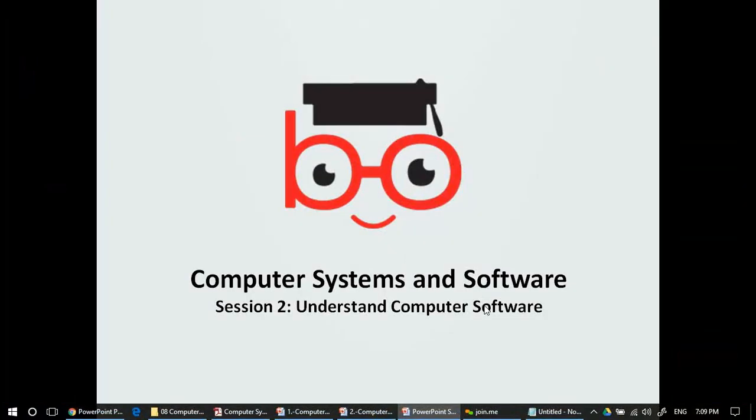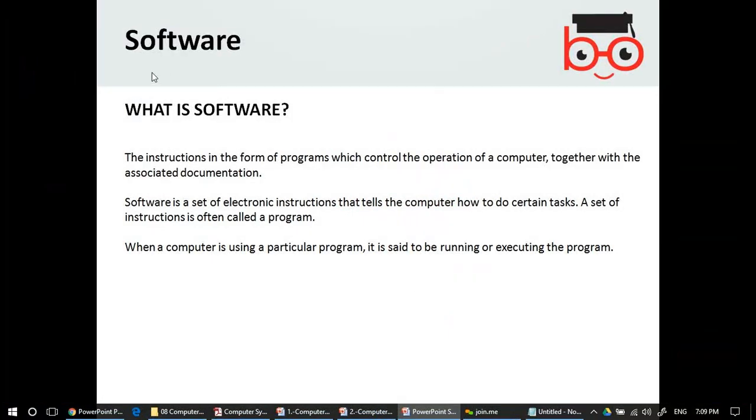Understanding the computer software. Software is the set of instructions in the form of program which controls the operations of a computer. Together with the associated documentation, software is a set of electronic instructions that tells the computer how to do certain tasks. A set of instructions is often called the program. When a computer is using a particular program, it is said to be running or executing the program.